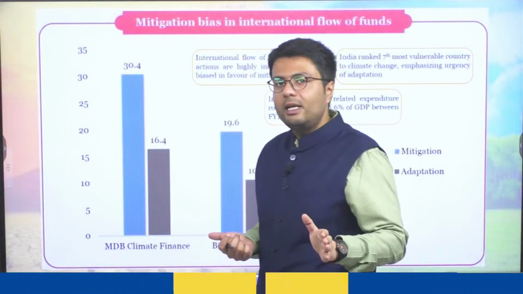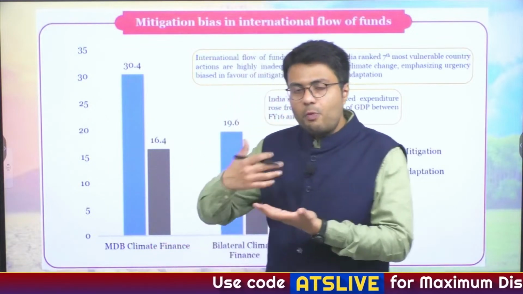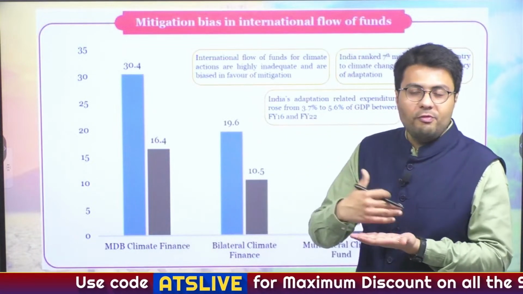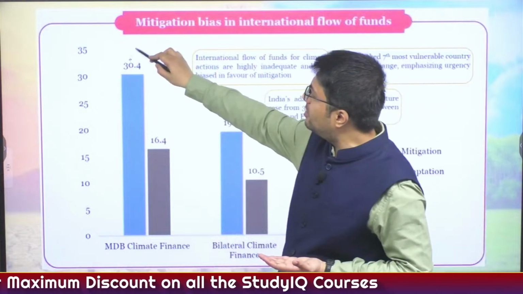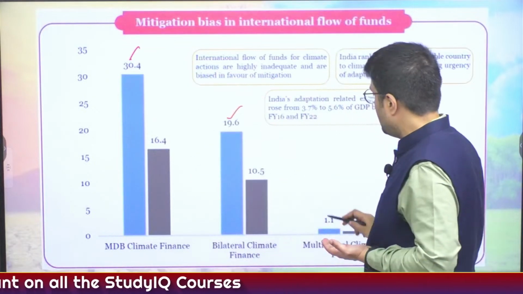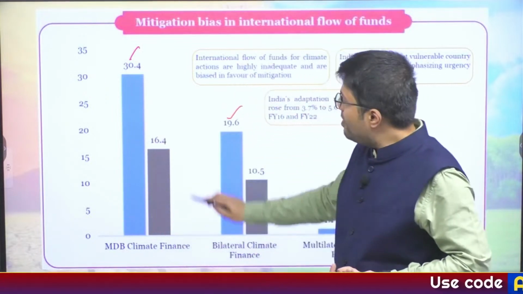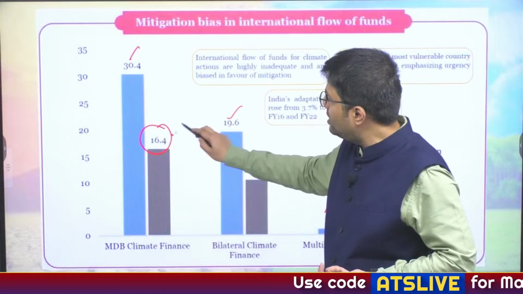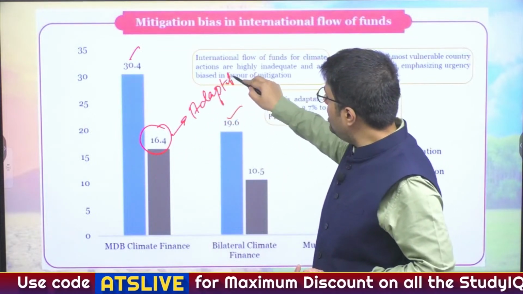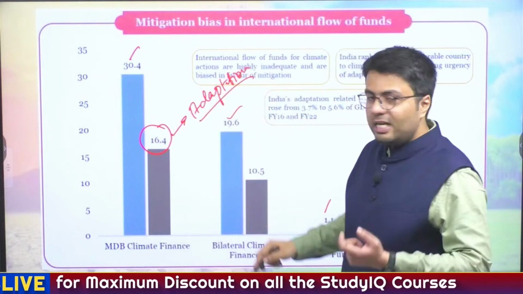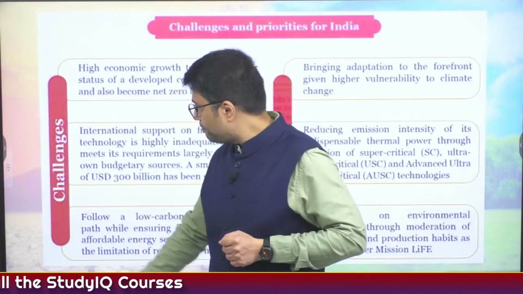But the world itself, or the developed countries, want to mitigate the changes. That is, they want to completely shift India away from its developmental path. So that is why you will see that most of the finances contributed by developed countries or multilateral and bilateral initiatives are done for mitigation, whereas India is favoring finances that deal with adaptation. So this is how the global financing of climate change is not tilted in India's favor, or it goes against India's favor.